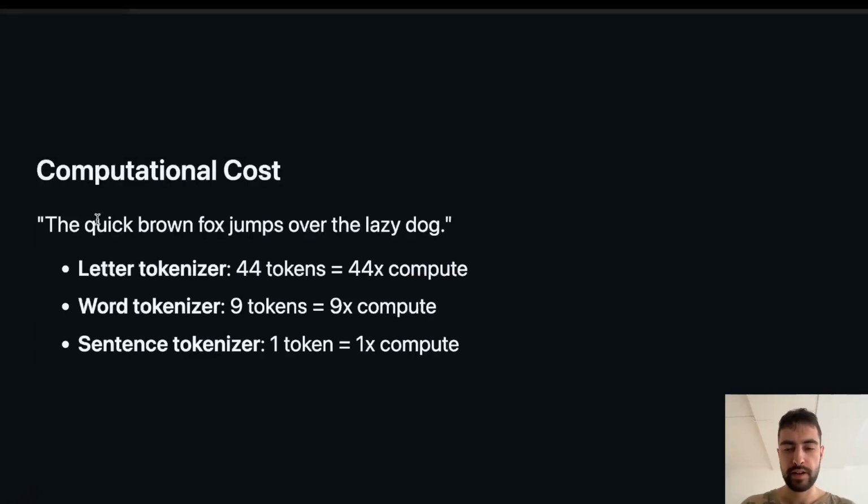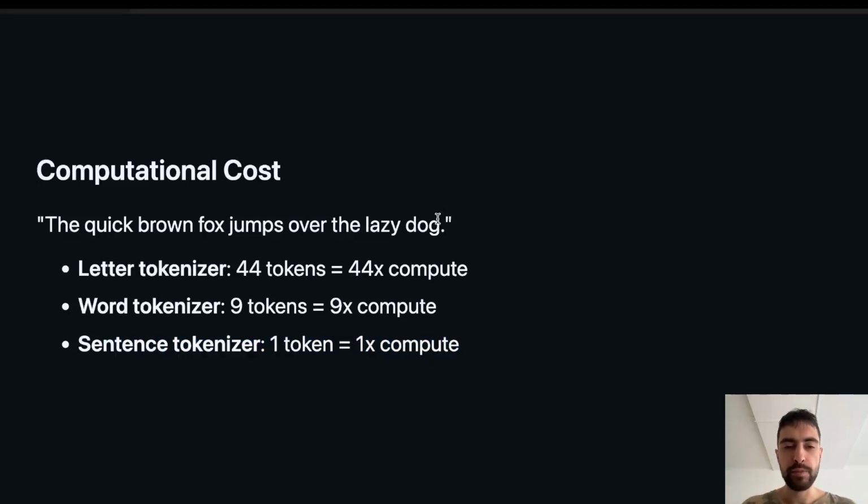So if we have a sentence, the quick brown fox jumps over the lazy dog, if each letter is a token, then we need to spend 44 times more compute, because there are 44 different letters or characters, than if it's just one sentence as a token. And if each word is a token, then we need to spend 9x more compute than if the whole sentence is a token, because there are 1, 2, 3, 4, 5, 6, 7, 8, 9 words.